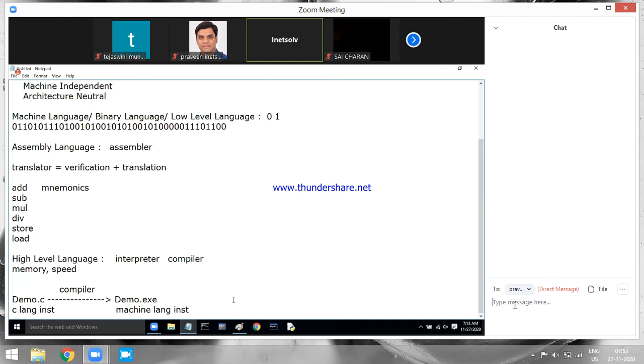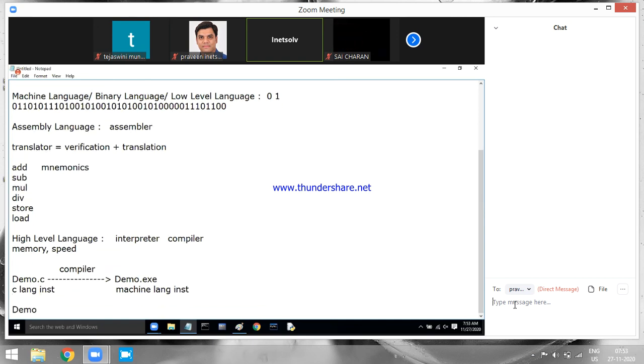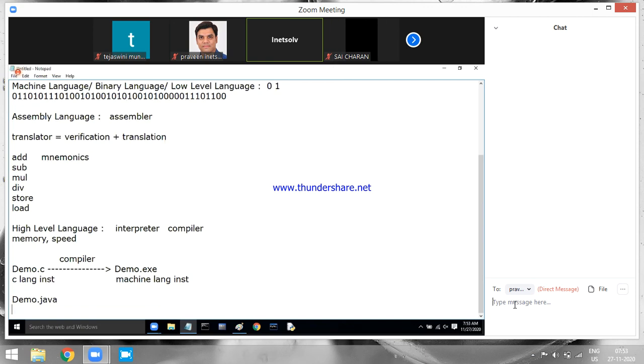How? If you are writing a Java program, the extension of the Java program will be .java. C language program is .c. Java language extension is .java. And a Java program will contain Java language instructions only. Are these instructions high level or low level? They are also high level. They cannot be understood by your processor.